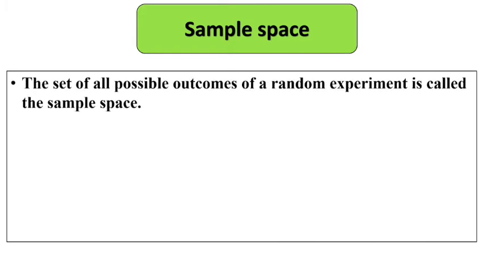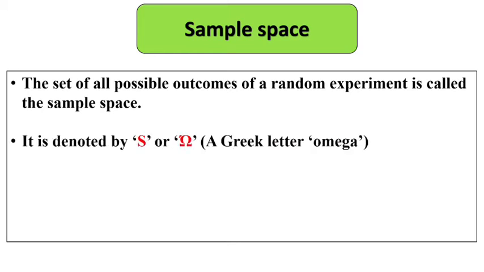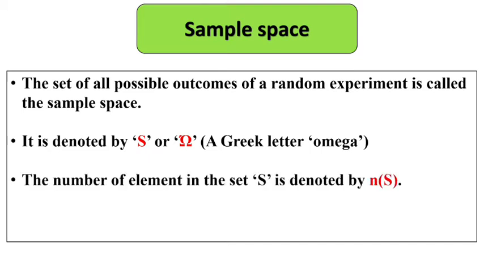Children, we are going to learn about a sample space. Now what is sample space? The set of all possible outcomes of a random experiment is called the sample space. It is denoted by the capital S or the Greek letter omega, which is written in red color. The number of elements in the set S is denoted by n, which stands for number, and in the bracket it is given capital S. So here we read n(S) as the number of sample space.